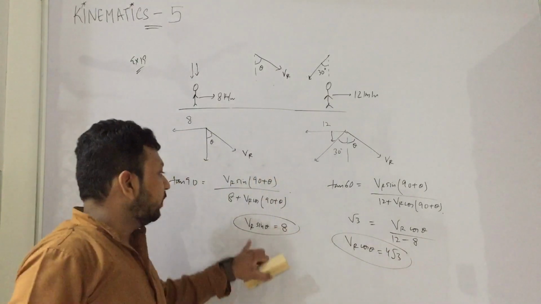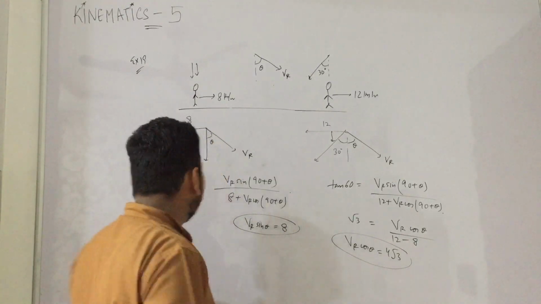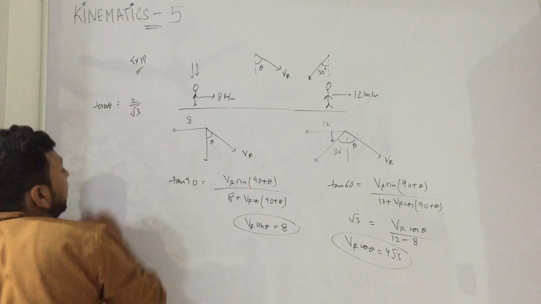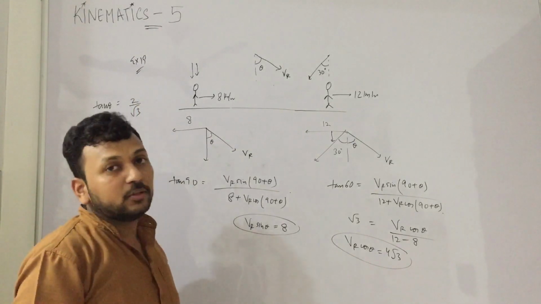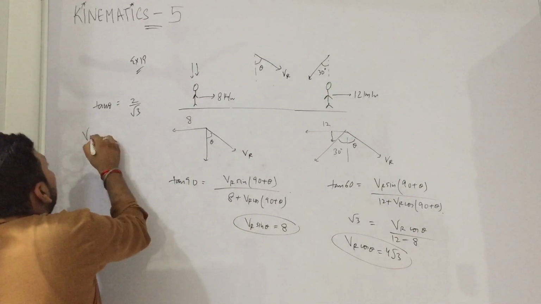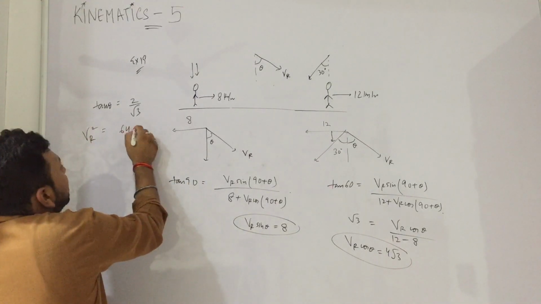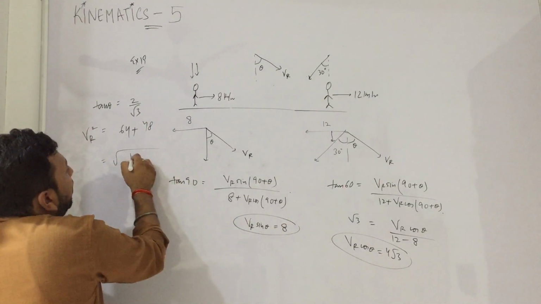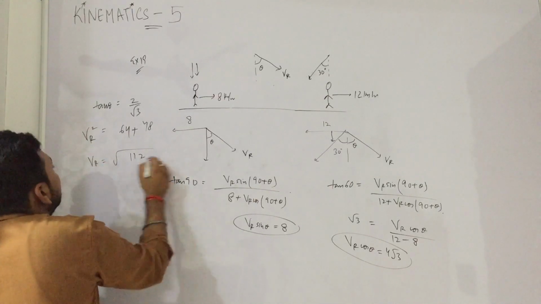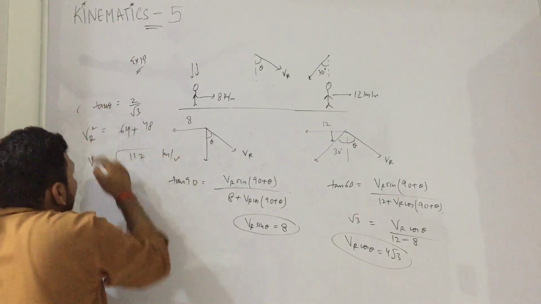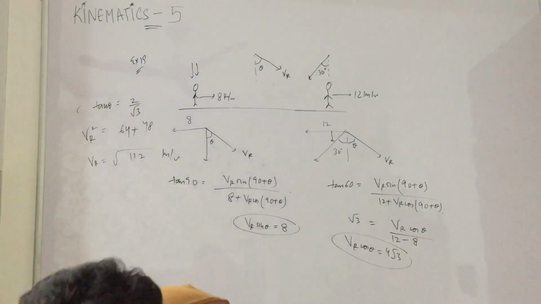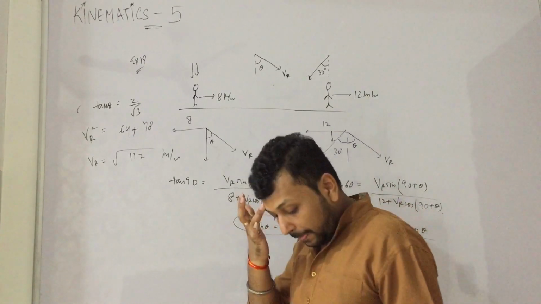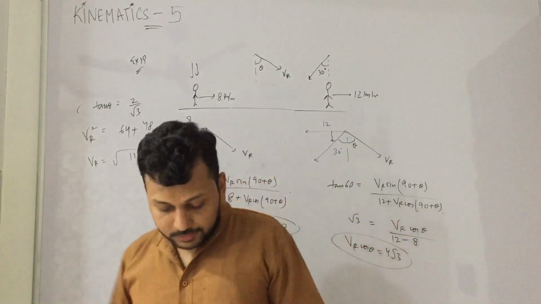So we have two things. VR sin theta is 8, VR cos theta is 4 root 3. We divide both. We will get tan theta is equal to 2 by root 3. If we square both and add, sin square plus cos square becomes 1, and we will get VR square is equal to 64 plus 48. How much? 112. So VR becomes this much kilometer per hour. So let us check the answers. Yeah, this is the answer, right?